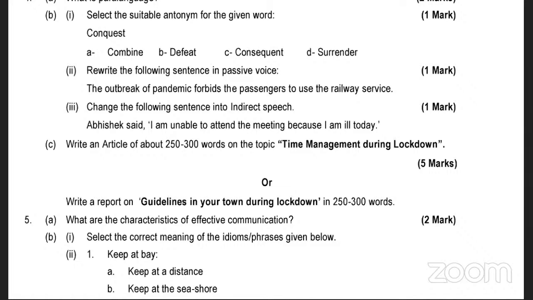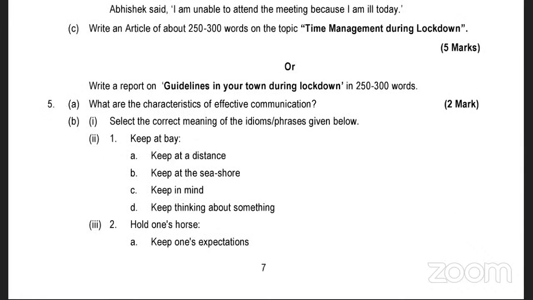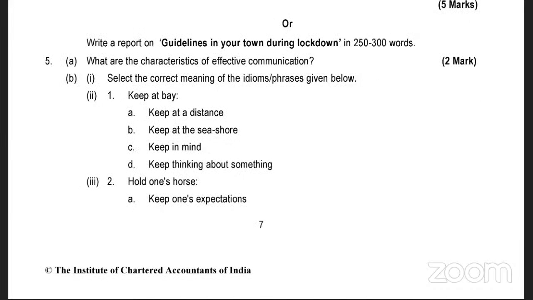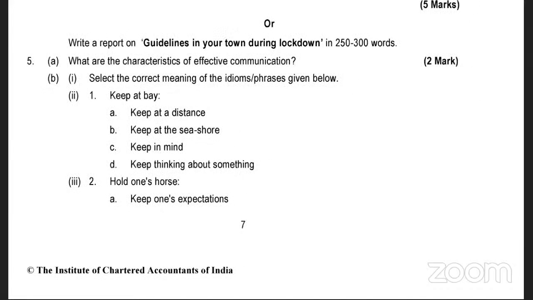Okay, idioms and phrases. Now, have you gone through the list which I have uploaded to you? A good collection, I think. By any means, has the list helped you or not? Yes, sir, definitely. Okay, good.